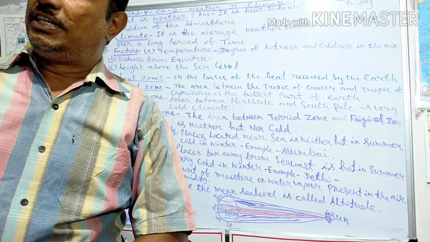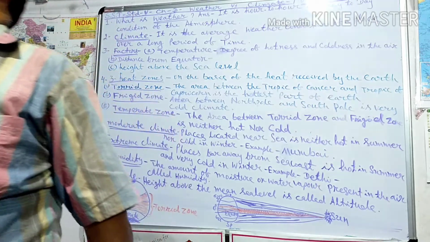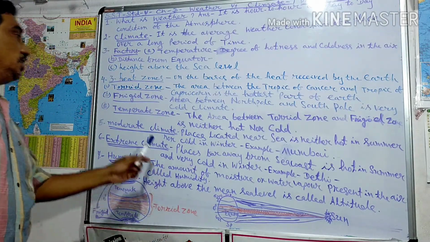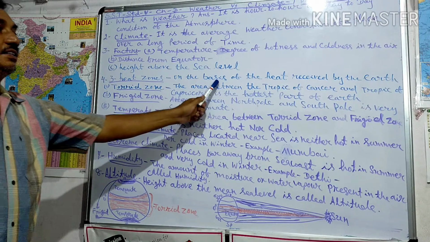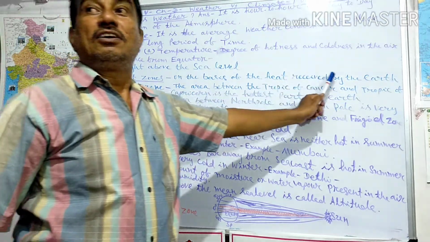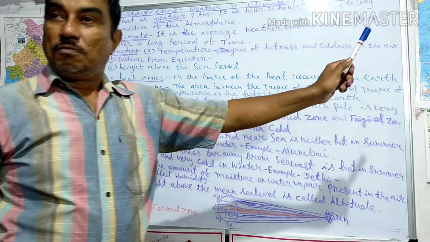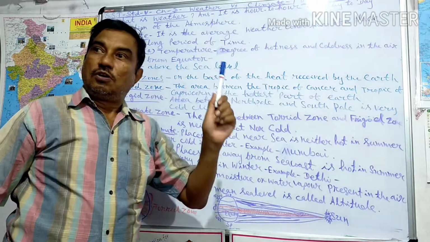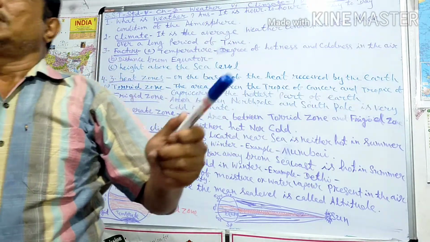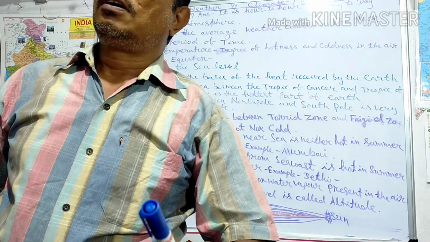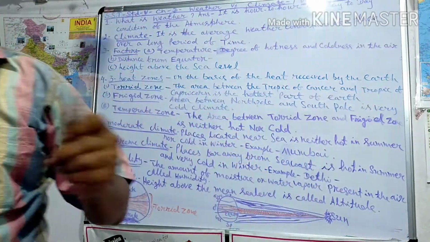The three heat zones are based on the heat received by the earth: the torrid zone, frigid zone and temperate zone.